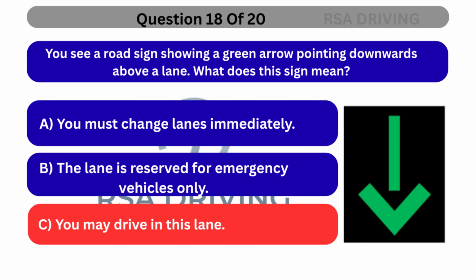The correct answer is C. You may drive in this lane. A green downward arrow indicates that the lane is open to traffic and may be used. It does not mean you must change lanes, nor does it reserve the lane for any specific vehicle type.